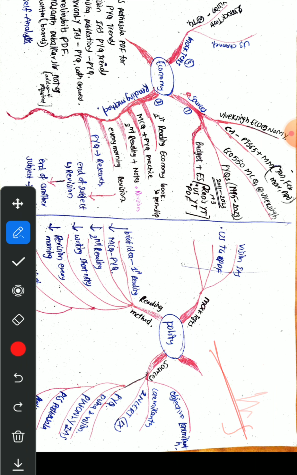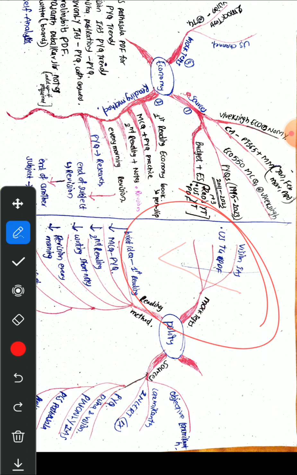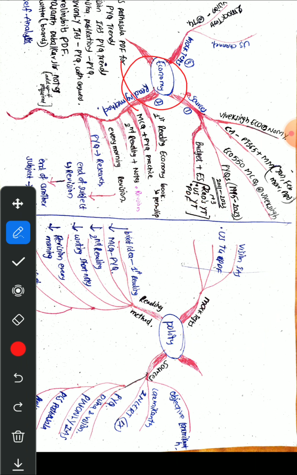For the prelims exam, for any subject, first we should have sources, and we should know how to read them, how to write the tests, and how to use the PYQs. As we already have a minimum idea about the economy, we should test where we are standing. For that, take previous year questions of economy for the last 8 years, at least 8 years, or however many years you are comfortable with, at least the last 5 years.